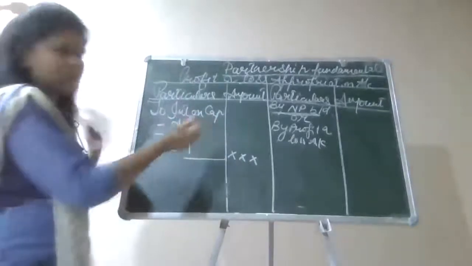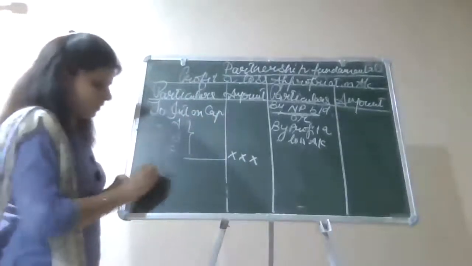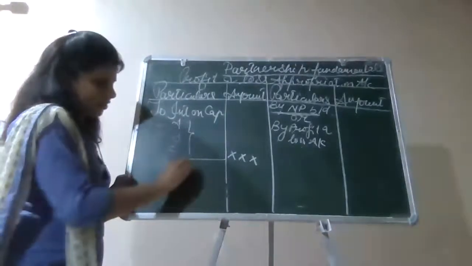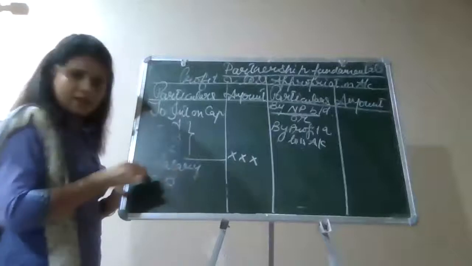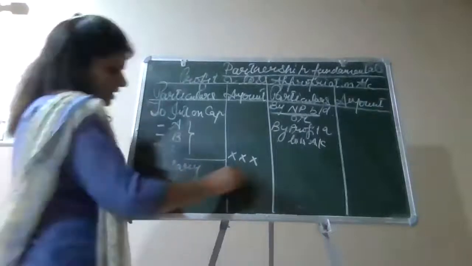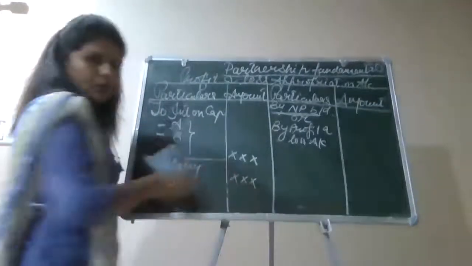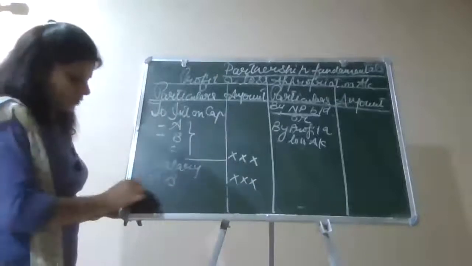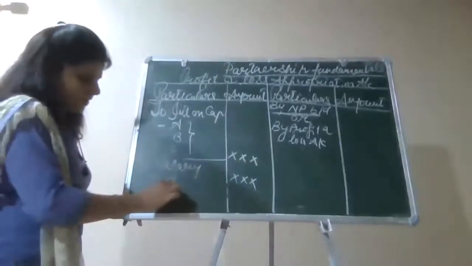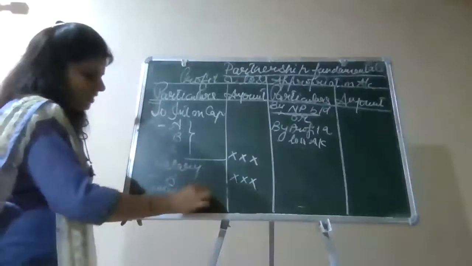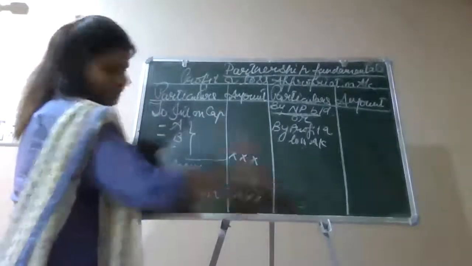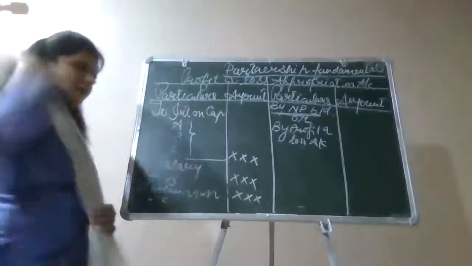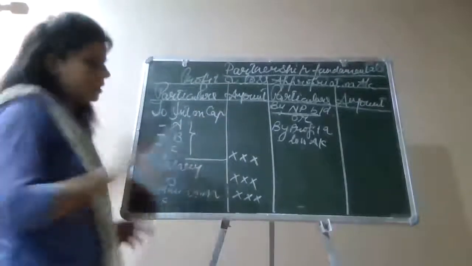So here I write interest on capital, then I may have the salary. I will be putting the heading salary. Suppose the salary is given to only one partner, that is B. I will be writing B, then I will be writing the amount here. After that, as we have discussed, commission can go to B. For example, if commission is given to C, I will be writing C. Here in the amount column I will be writing the amount. If there are reserves, you can write reserves too. Afterwards, you will be getting the total of your credit side.